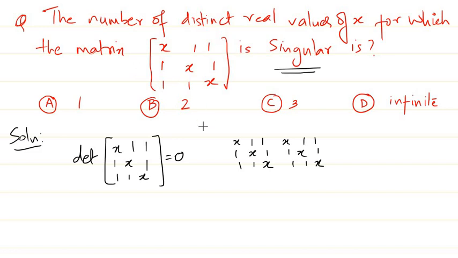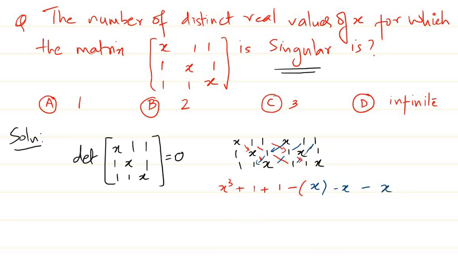To find the determinant, I'll multiply these terms first. x into x into x cube plus 1 into 1 into 1, that is 1, plus 1 into 1 into 1, that is 1, minus x into 1 into 1, that is x, minus 1 into 1 into x, minus x, minus 1 into x into 1, so minus x, right? So I get something like that.